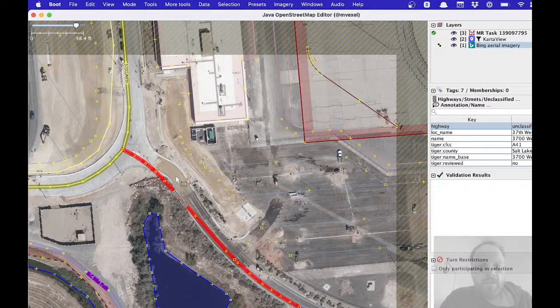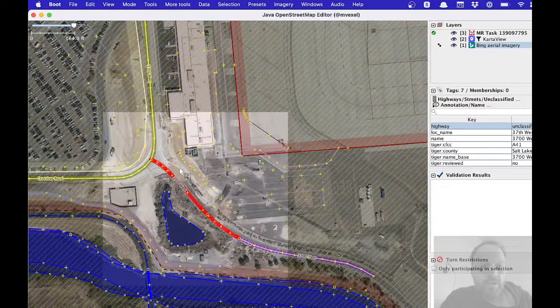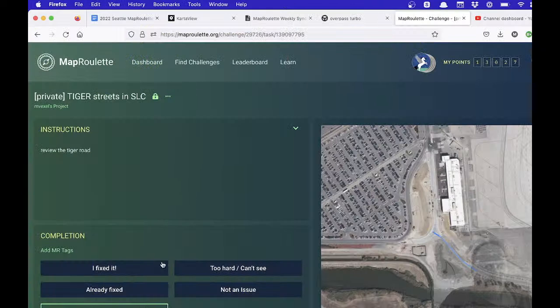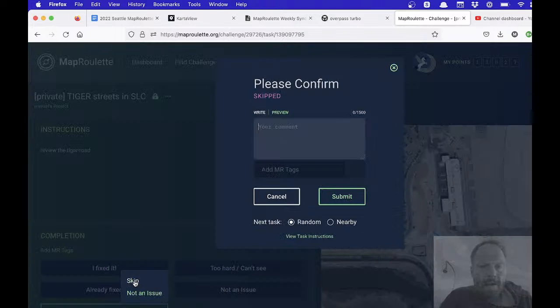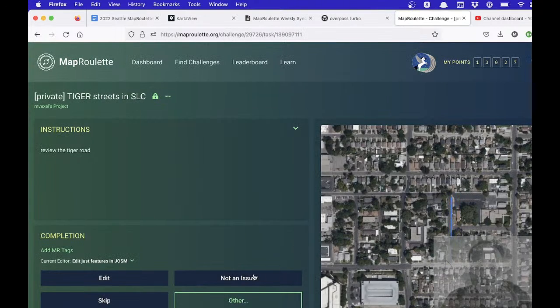So this happens to be an area where a lot of stuff has changed, and this might actually not reflect the current reality. This is by the airport, where there's a lot of construction going on. So I'm going to skip this one for now. It's another advantage of using Map Roulette. I can skip it, and I can say view later when construction is done. So this is a comment that doesn't go to OSM, that just stays within Map Roulette, right? But it's a nice thing for myself.